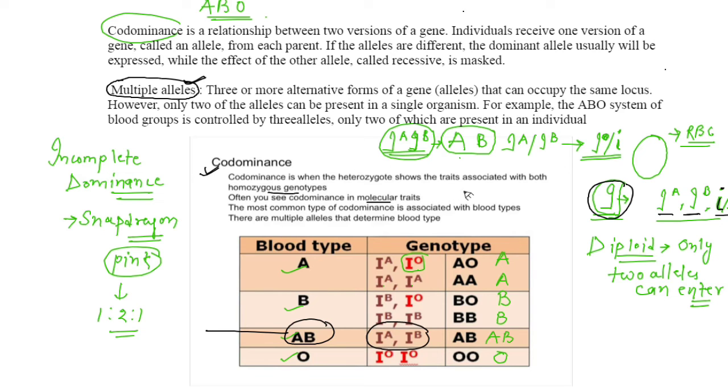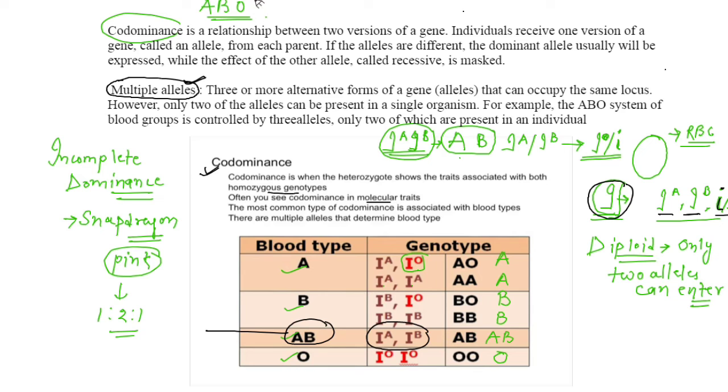More than two alleles. In general, two alleles are there, either dominant or recessive, right? In Mendel's experiments, we have seen either dominant or recessive. But this is somewhat different, where a character is controlled by more than two alleles. Here you can see one gene is having three different alleles, or you can say one character is controlled by three different alleles, and this phenomenon is known as multiple allelism.